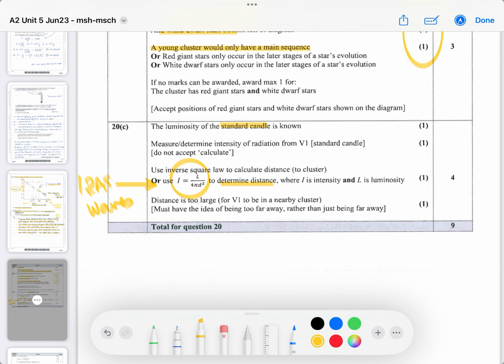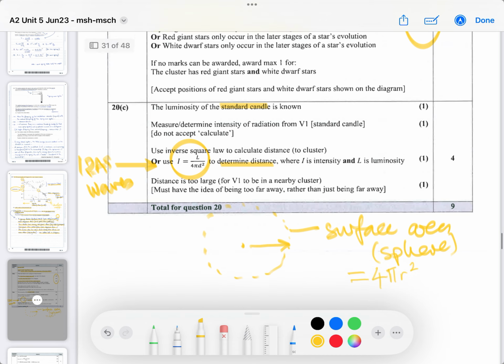And of course, 4 pi d squared is in reference to the fact that when it goes a distance, you have a sphere that it is radiating out over, and the surface area of a sphere is 4 pi r squared. So basically, the further away it is, the dimmer it will appear. And here they put d instead of r because it's the distance that we want. But it's basically a sphere of surface area 4 pi r squared where all of the luminosity is now spread out over. And that's what the inverse square law is. Okay?